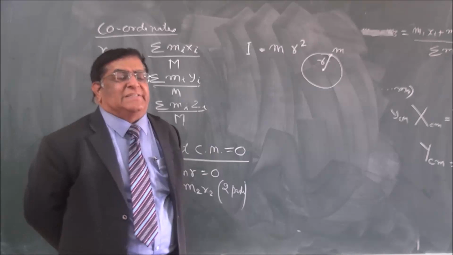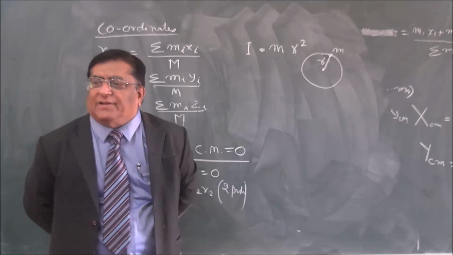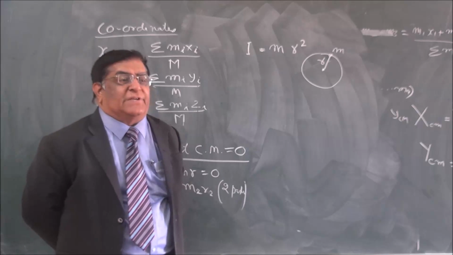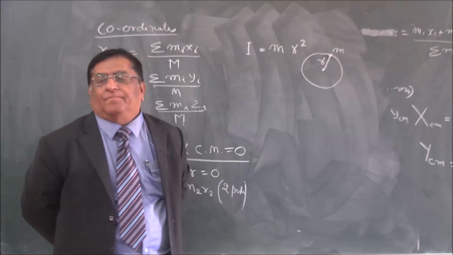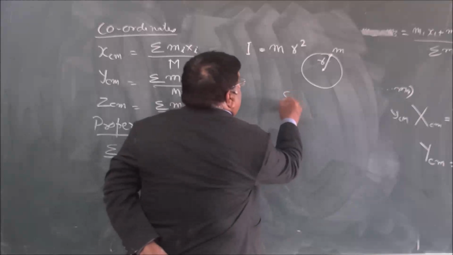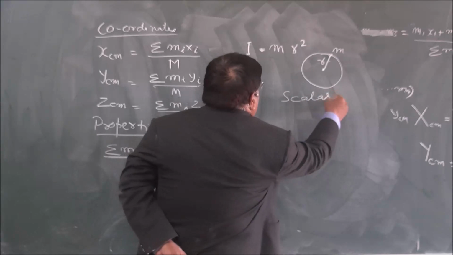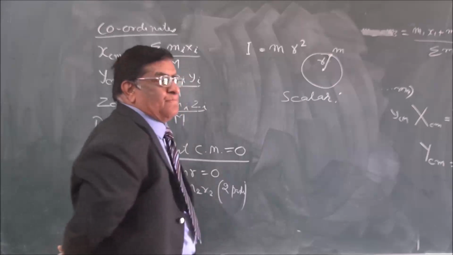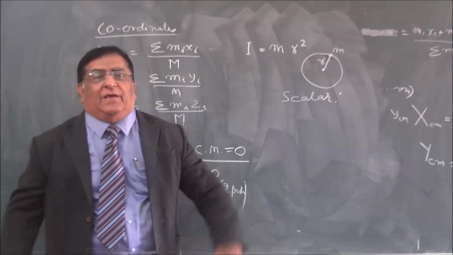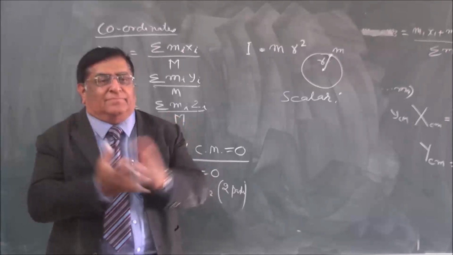No. This is a single point definition. All the definitions start with a point object. So this definition is of a point object. Okay. Is it a scalar quantity or a vector quantity? So this is a scalar quantity. mr square is only a lump sum.